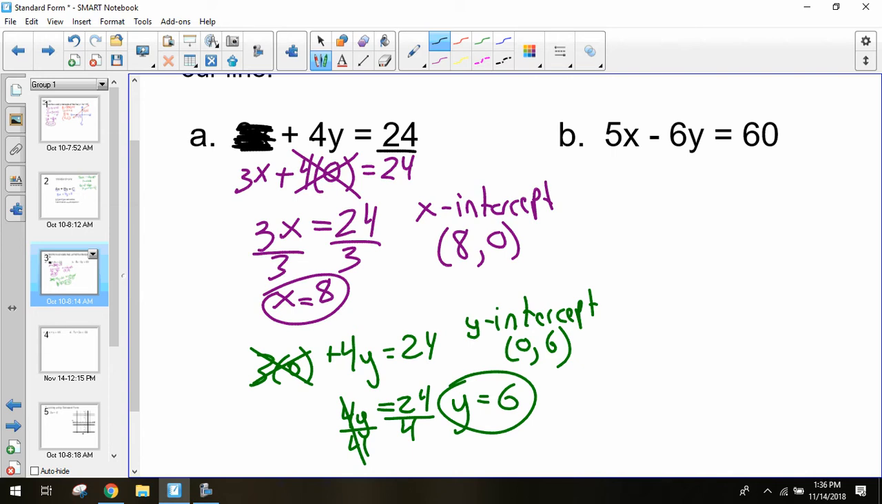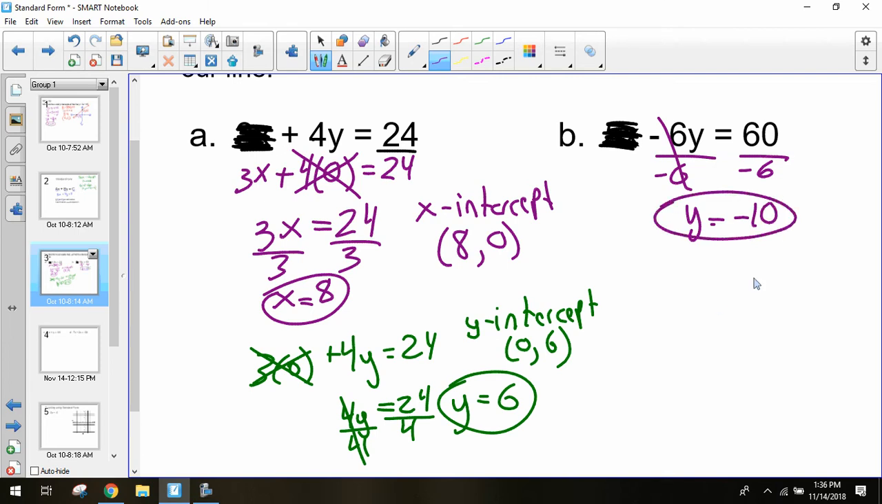And so we can use this covering up method, where you basically put your hand over the value that's going to cancel out. That can help us visualize it and solve these problems really quickly. For example, if I put my hand over this 5x, I see I have negative 6y equals 60. Divide by negative 6. 60 divided by negative 6 gives me negative 10, so y equals negative 10. I know that coordinate is going to be 0, negative 10. And I was able to solve for my y-intercept very quickly.